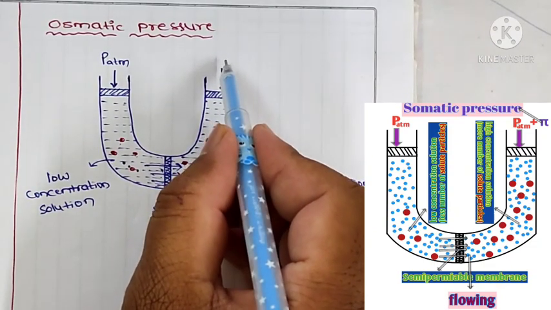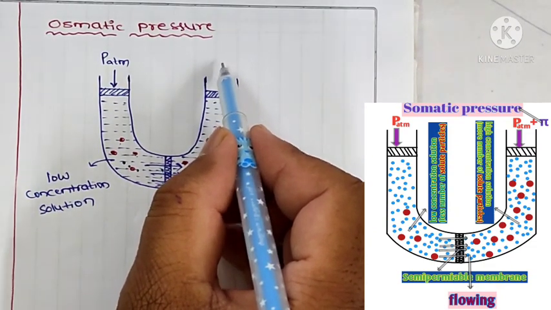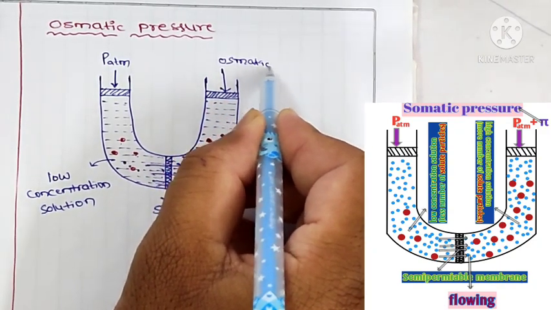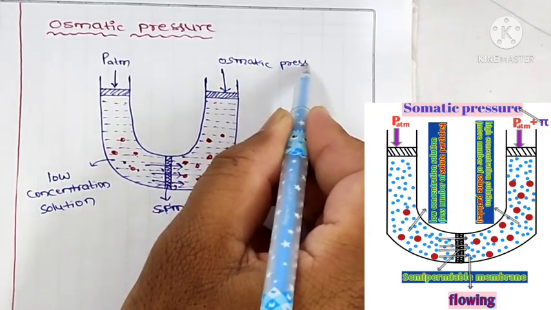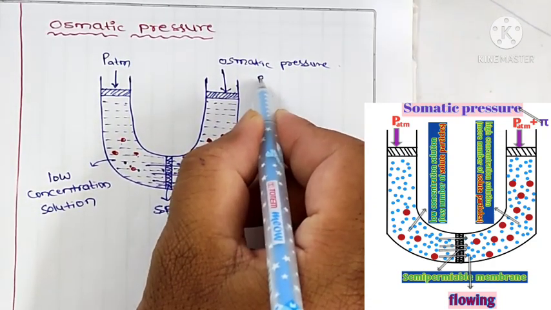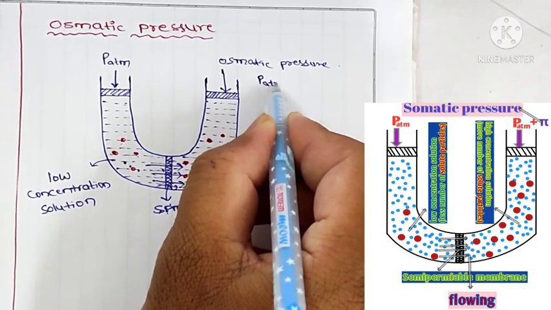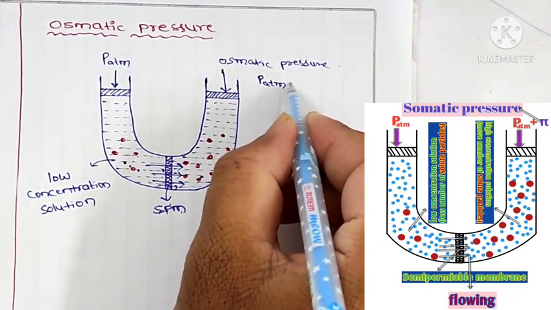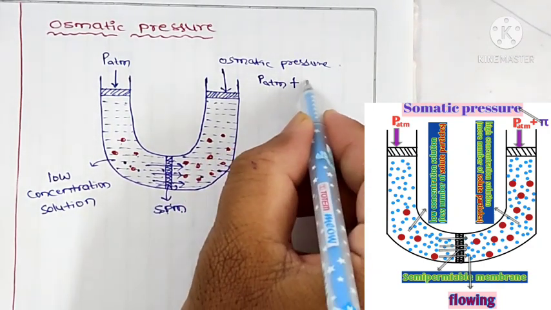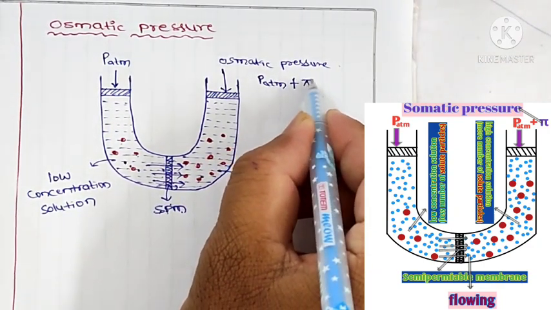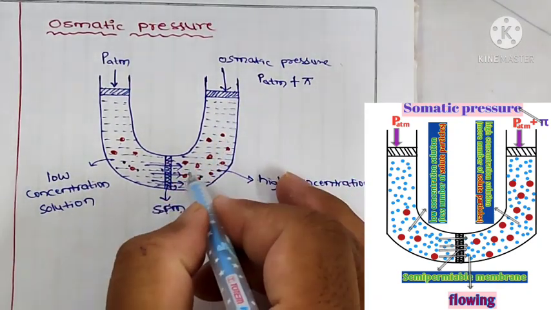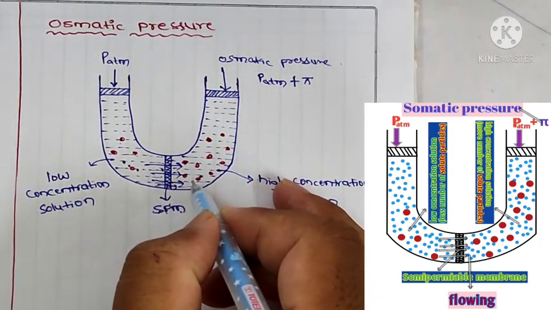That pressure is called osmotic pressure. So this is the osmotic pressure. And here the atmospheric pressure is common. We have to apply additional pressure. That additional pressure is represented by pi, and it is called osmotic pressure.